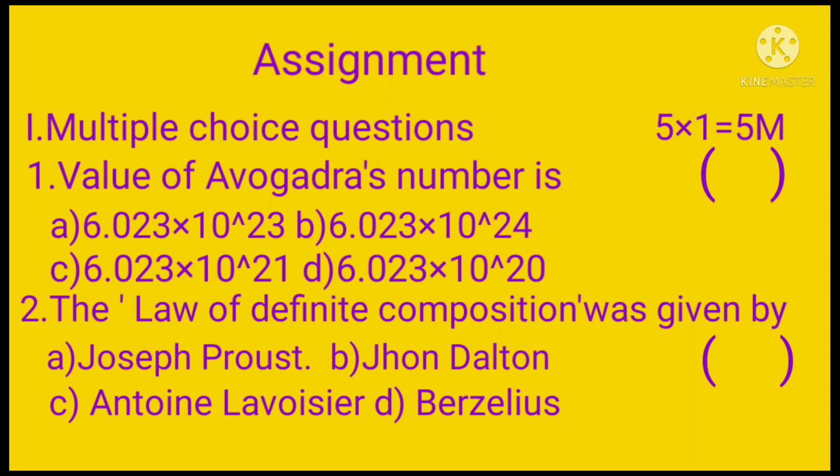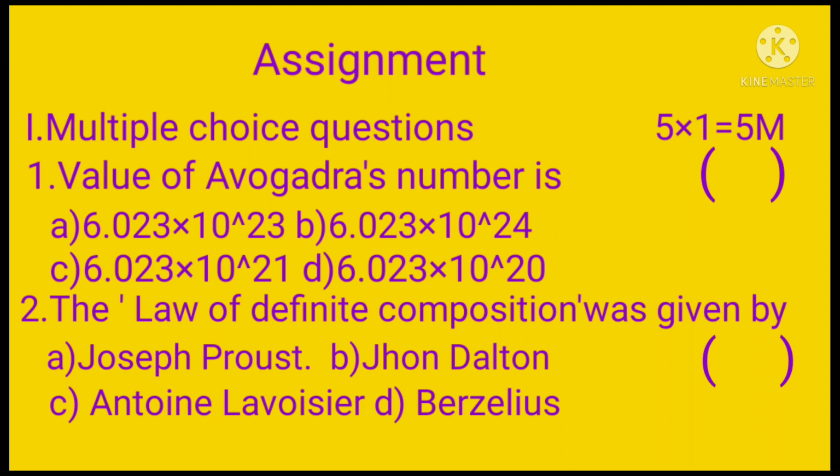First one, the value of Avogadro's number is: A, 6.023 × 10^23; B, 6.023 × 10^24; C, 6.023 × 10^21; D, 6.023 × 10^20. And second question, the law of definite composition was given by: A, Joseph Proust; B, John Dalton; C, Antoine Lavoisier; D, Berzelius.